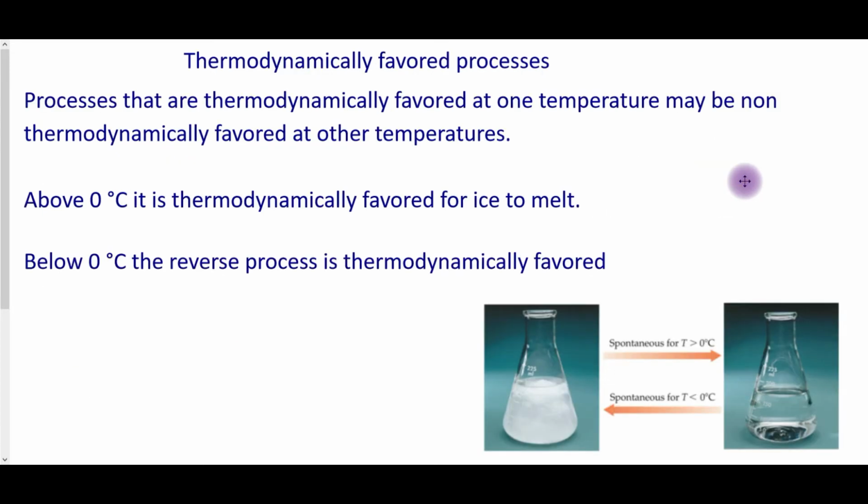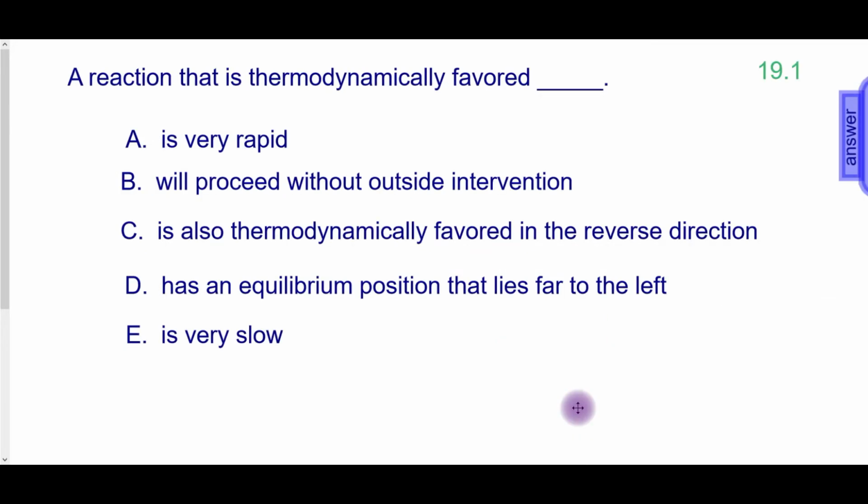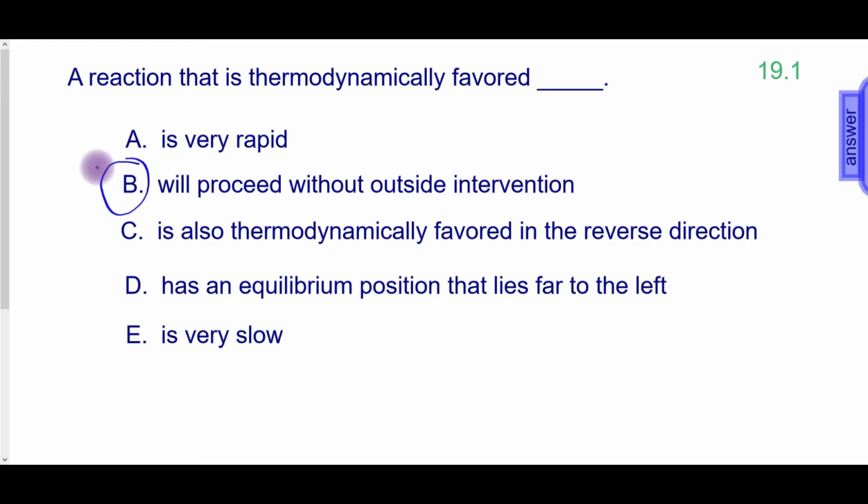When you're looking at thermodynamically favored processes, you need to look at temperature. So if I have a flask of ice at a temperature above 0, it is thermodynamically favored for that to melt. Below 0 is thermodynamically favored for it to freeze, so temperature plays a role. A reaction that's thermodynamically favored will proceed without outside intervention. All of these don't have anything to do with the thermodynamically favored part.